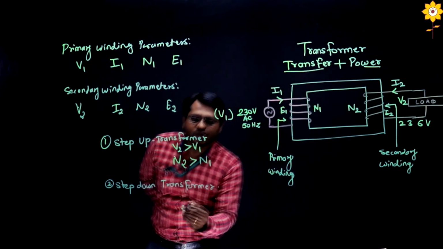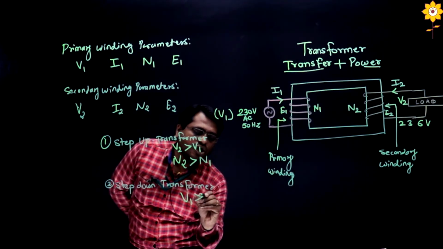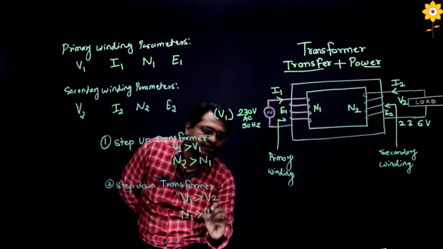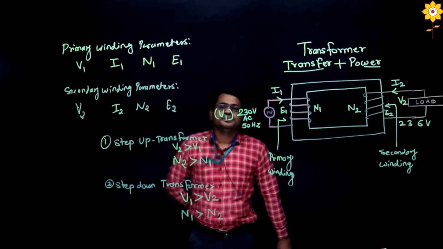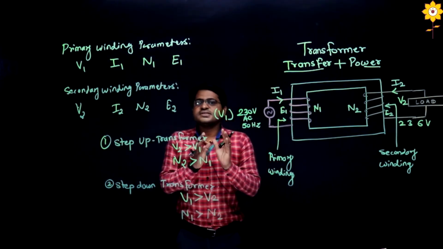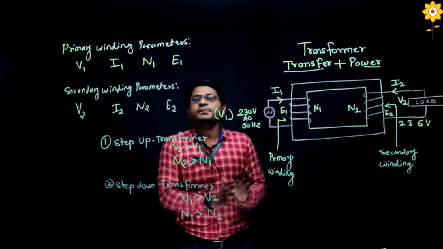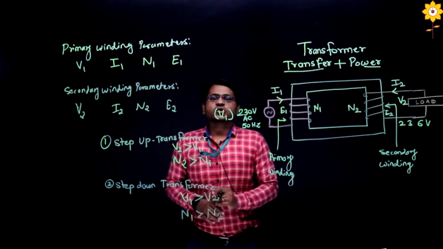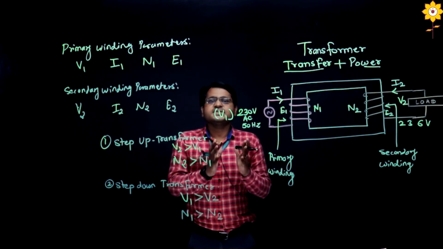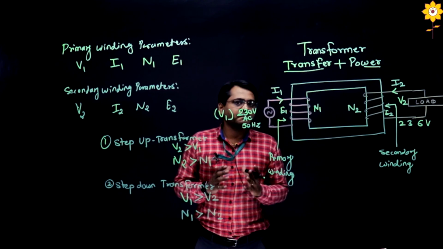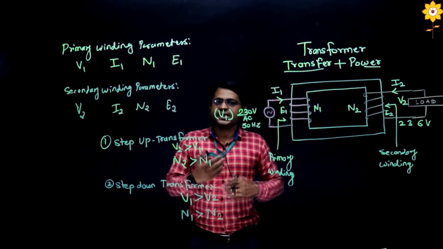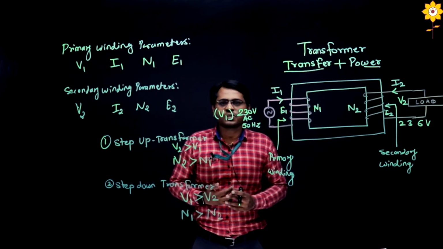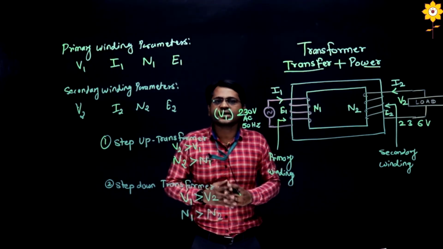Similarly, in a step down transformer, V1 is always greater than V2 and N1 is always greater than N2, right? This is the very basic concept of the transformer and the principle on which it works. This is all about the introductory part of the transformer. In my next sessions, I will give details about the types of transformers, the equations related to it and so on.